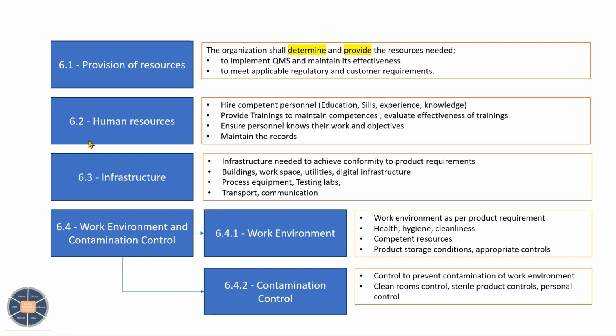So the organization has to document what resources are needed to carry out the processes, and provide them to implement the QMS and maintain its effectiveness. It is not only implementation of the QMS, it is also to ensure its effectiveness and to meet applicable regulatory and customer requirements.